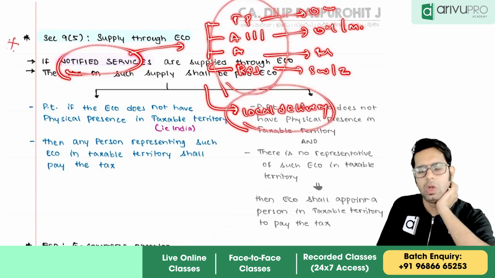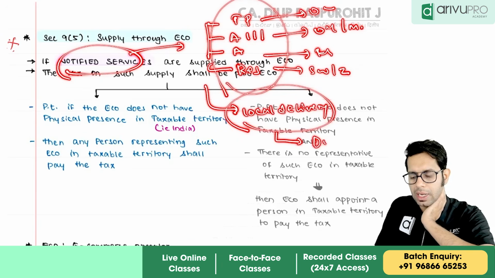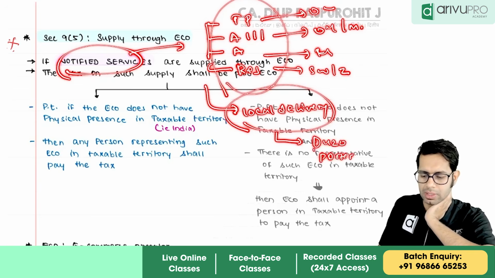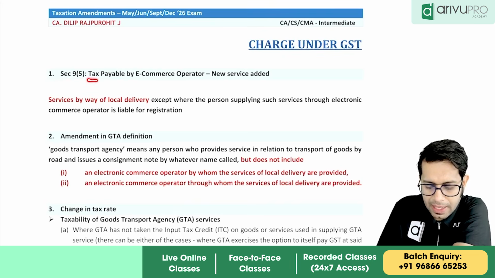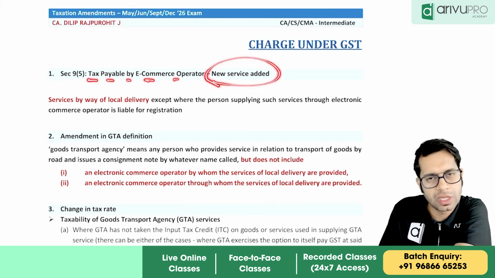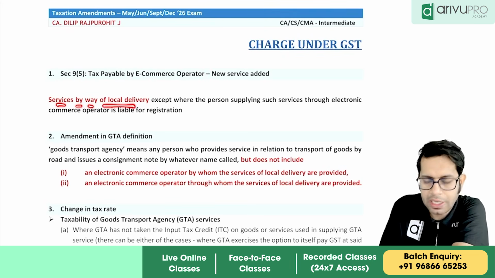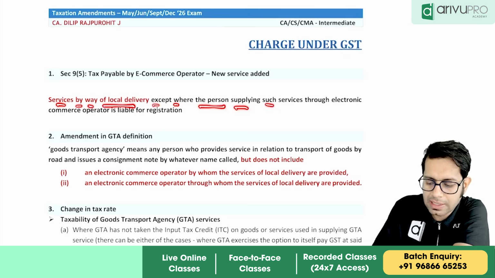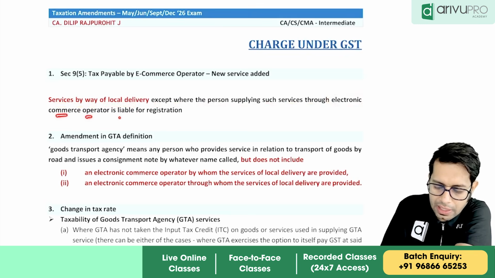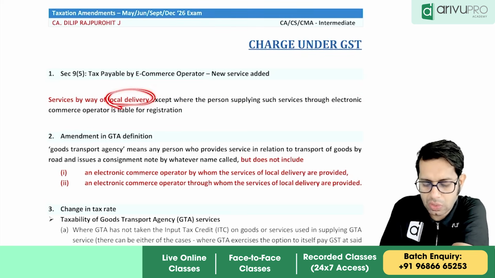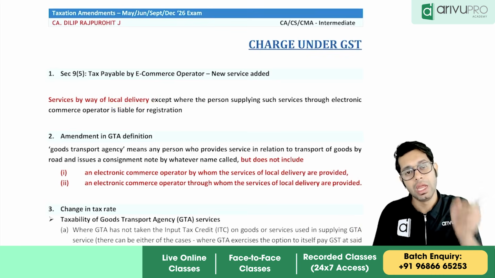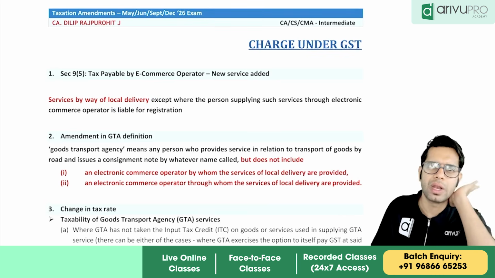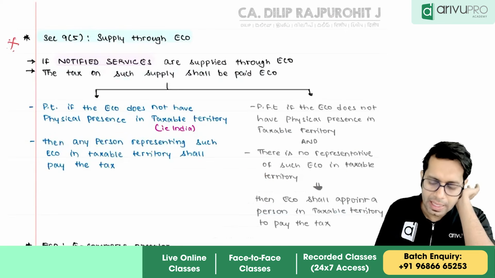Services by way of local delivery. So basically they have added Dunzo and Porter. They have added these services of local delivery in this category. So under section 9 subsection 5, tax payable by the e-commerce operator, a new service has been added: services by way of local delivery, except where the person supplying such services is liable for registration. If you are a person supplying services of local delivery, then who should pay the taxes? The e-commerce operator. However, if the service provider is registered, then the service provider has to pay the taxes and not the e-commerce operator.